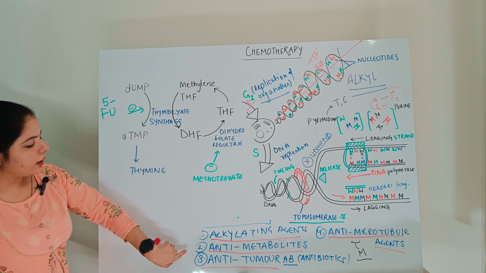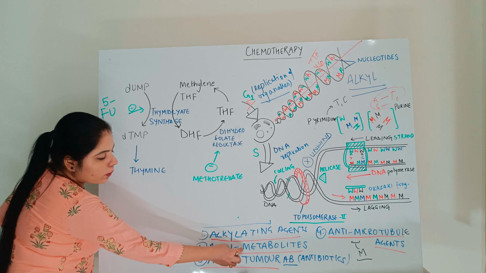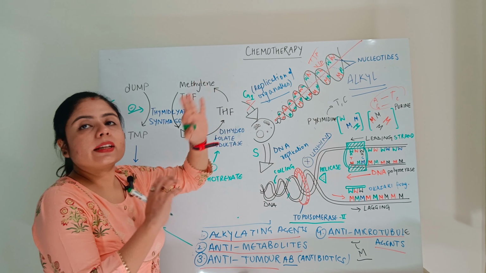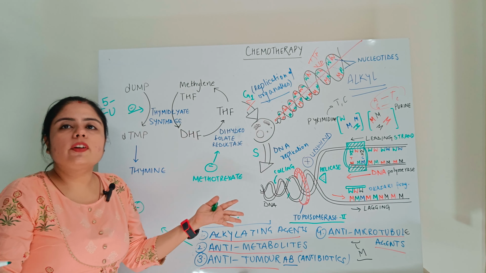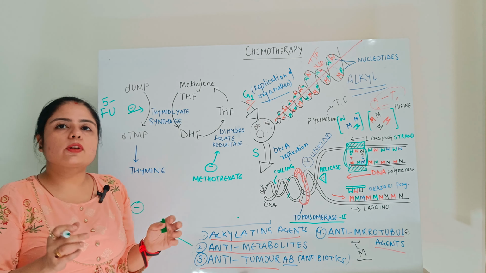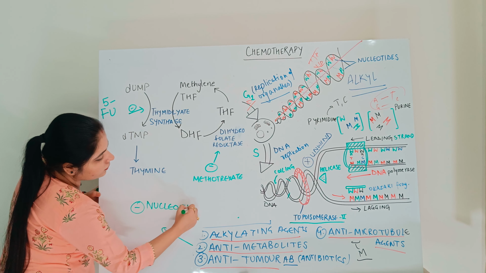Okay, let's come down to the last one, that is anti-metabolites. By the name, you are hearing the term metabolite. These types of drugs target or inhibit the formation of the metabolites required for the formation of the leading and lagging strands. When the leading and lagging strands are formed, a replica of DNA forms and DNA replication is possible. Now DNA can multiply, and finally when the nuclear material replicates, it enters the mitotic phases and the cell forms two copies. So they are basically inhibiting the formation of nucleotides, right?